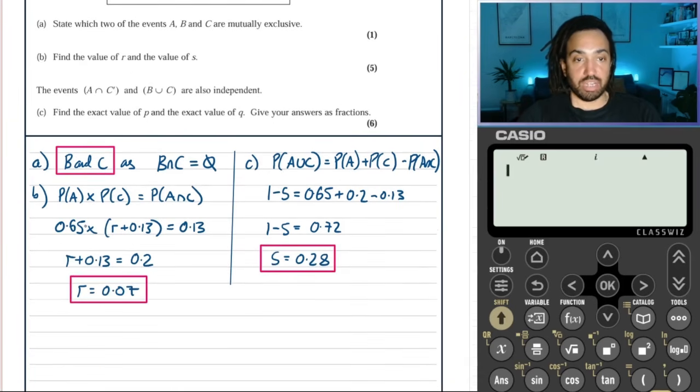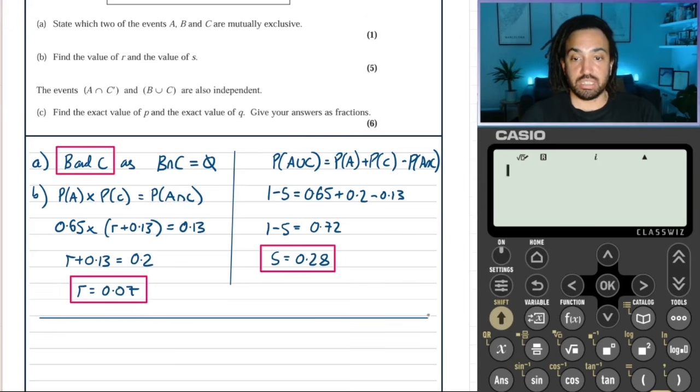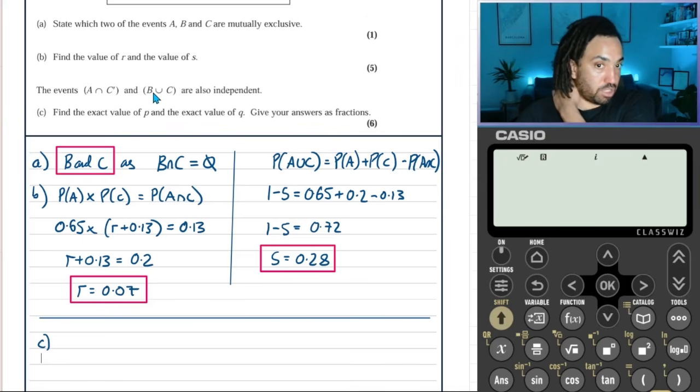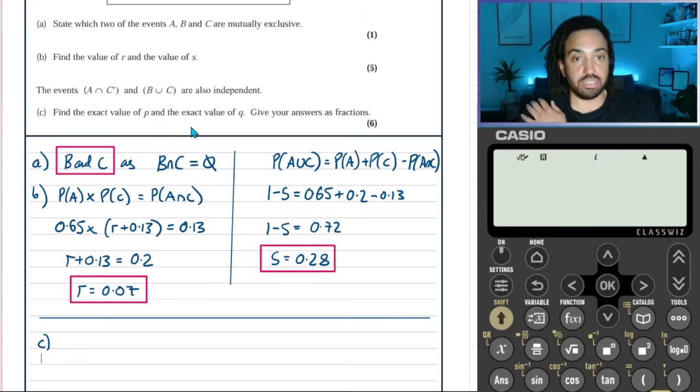Okay, great. Right, now moving on to the next part. I actually labeled that part C, which I didn't mean to. That's actually a continuation of part B, isn't it? Okay, great. But now we're on to part C. It says the events A and C dash and B union C are also independent.